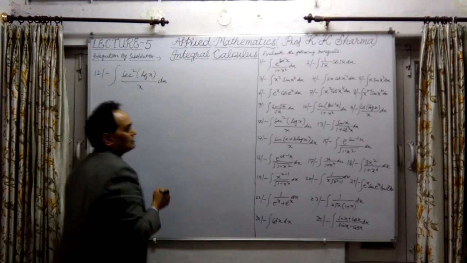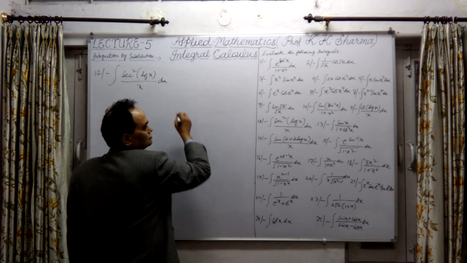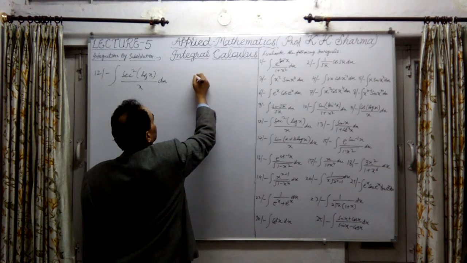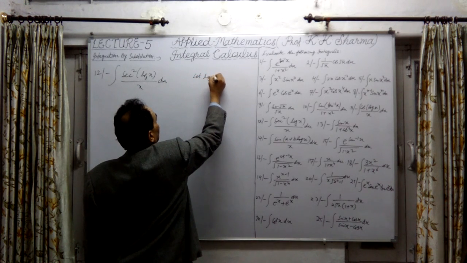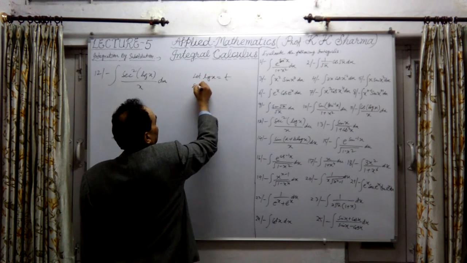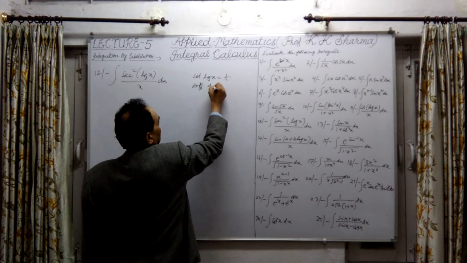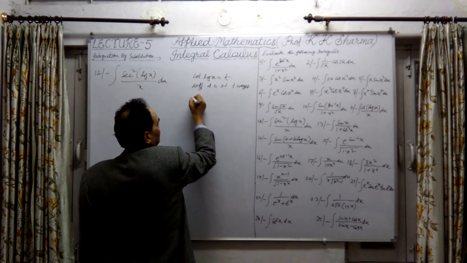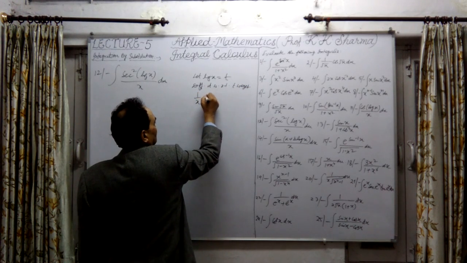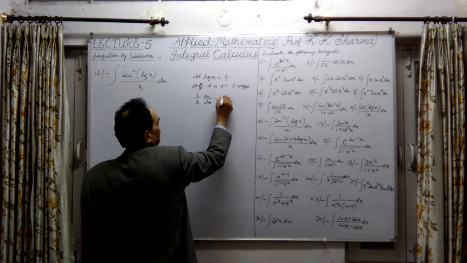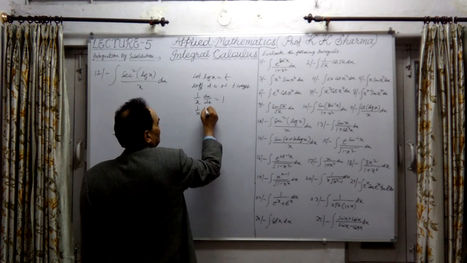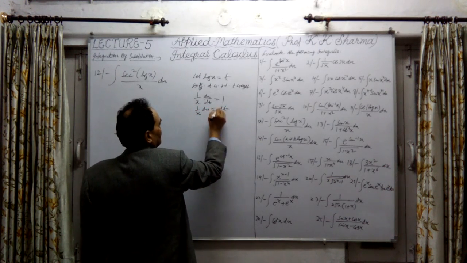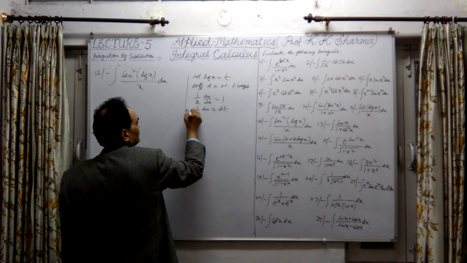This is again log x equal to t. So these questions are a similar type. Let again log x equal to t. Differentiating it, we get 1 upon x into dx upon dt equal to 1, so 1 upon x into dx equal to dt. So replacing this.